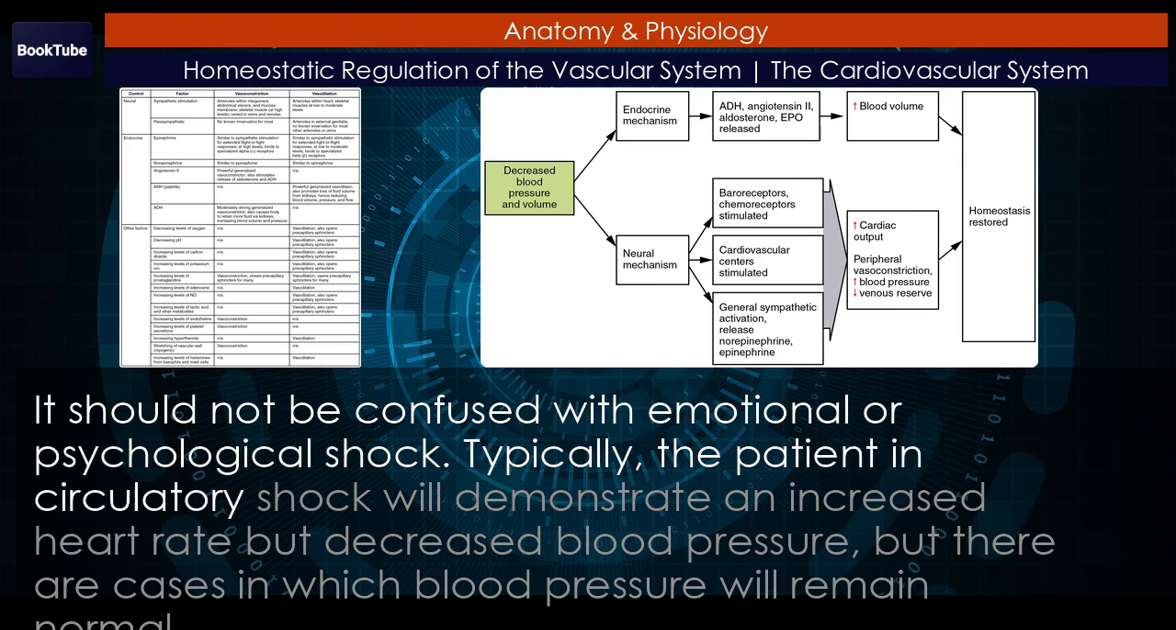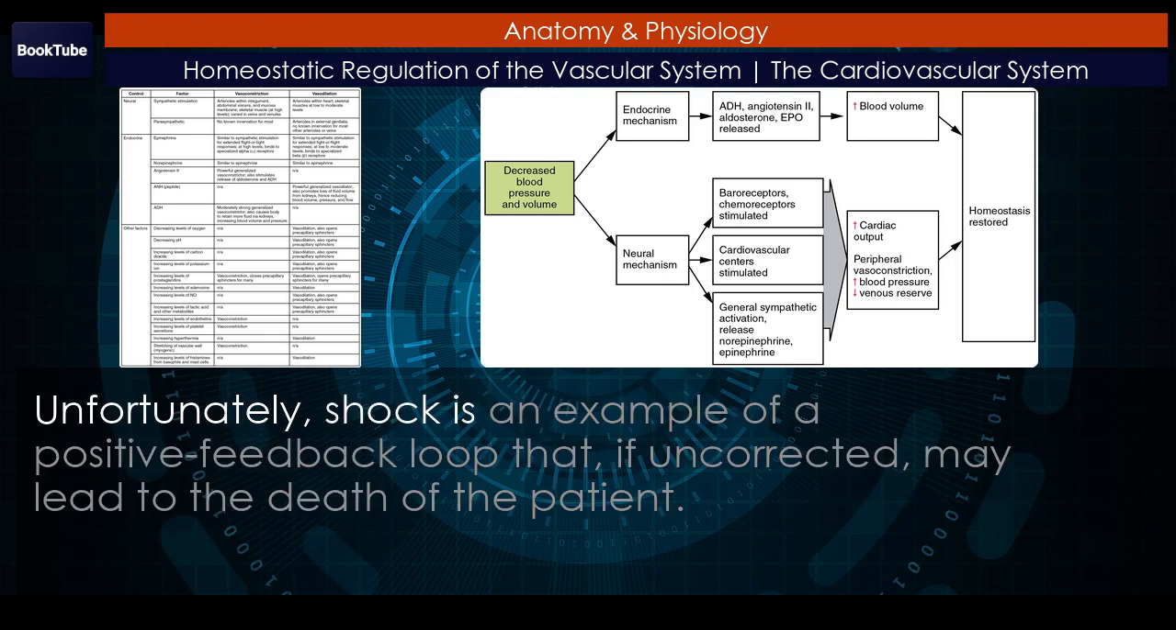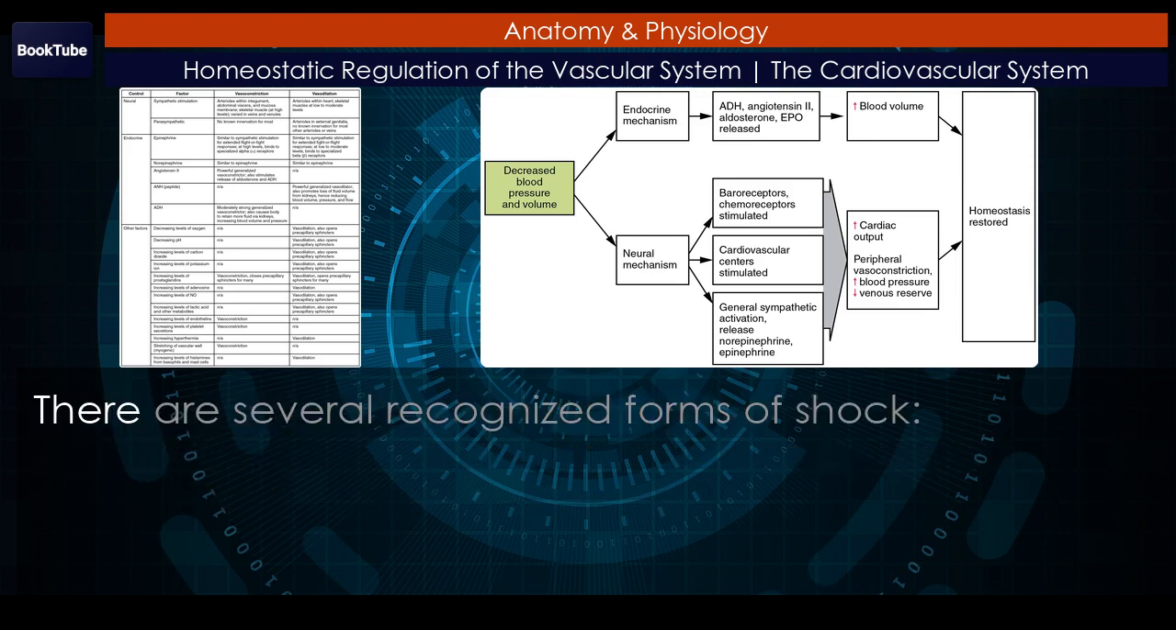Typically, the patient in circulatory shock will demonstrate an increased heart rate but decreased blood pressure. But there are cases in which blood pressure will remain normal, urine output will fall dramatically, and the patient may appear confused or lose consciousness. Urine output less than 1 milliliter per kilogram body weight per hour is cause for concern. Unfortunately, shock is an example of a positive feedback loop that, if uncorrected, may lead to the death of the patient. There are several recognized forms of shock.